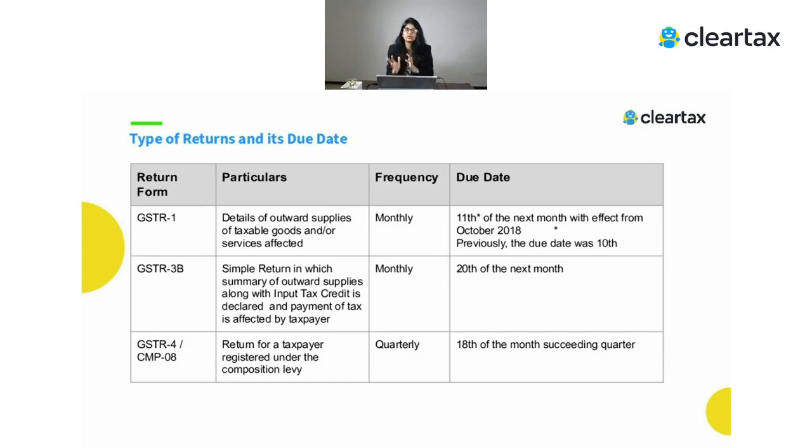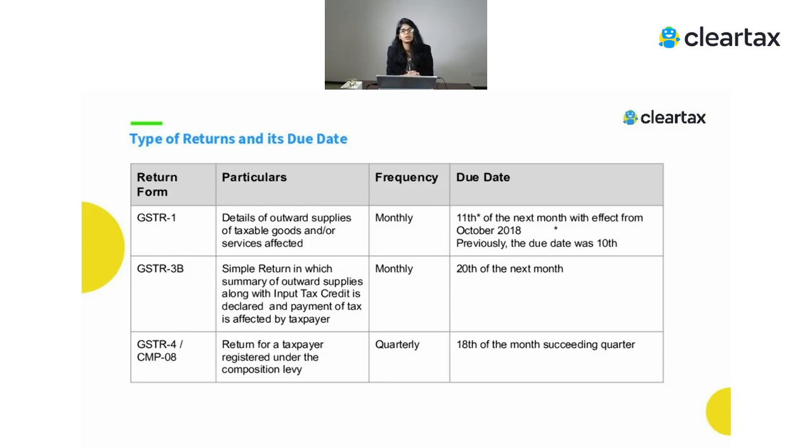And what is the due date? It is the 20th of the next month. But now this has been staggered. So here for some states the date is 20th, for some it is 22nd. We'll understand what the dates are now. But in general, if you talk about what is the due date of GSTR 3B, that is the 20th of the next month.